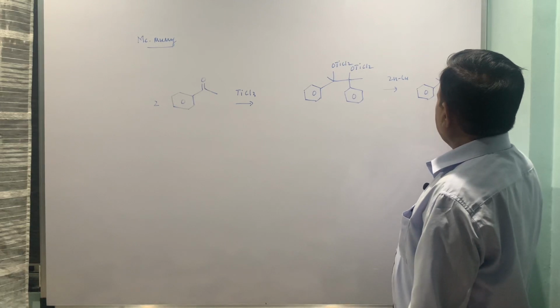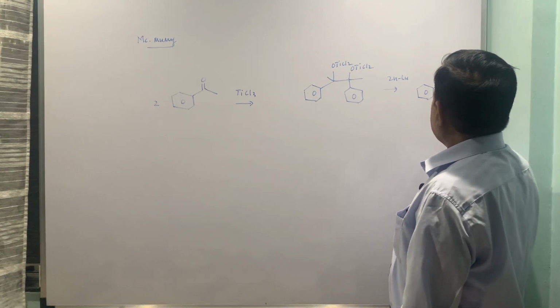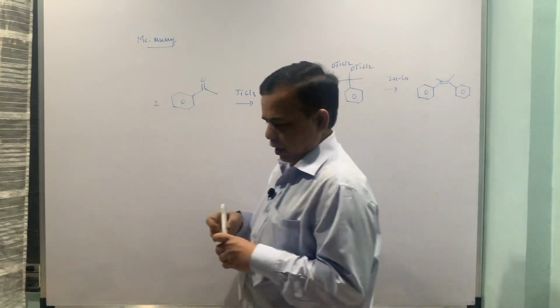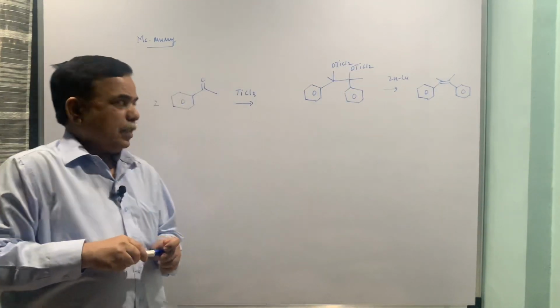This is the olefin we are getting, a tetrasubstituted olefin. So that is your McMurry coupling.